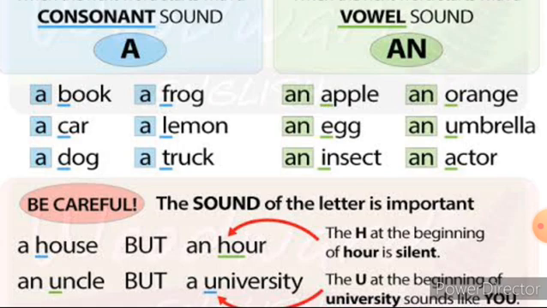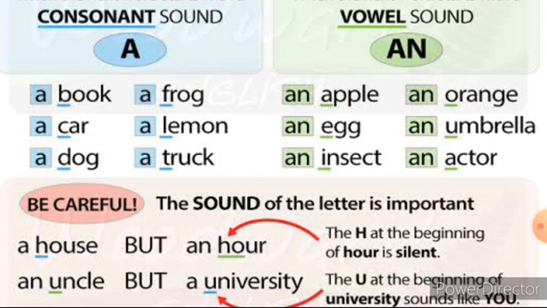Now look at the sound, children. Apple. What is the sound? A sound is there. So it is a vowel sound. If a singular noun produces a vowel sound, we use the article an before it. So here it is mentioned as an apple. Now look at the next example.